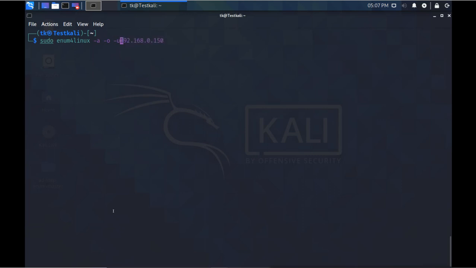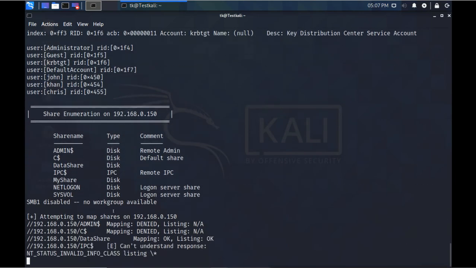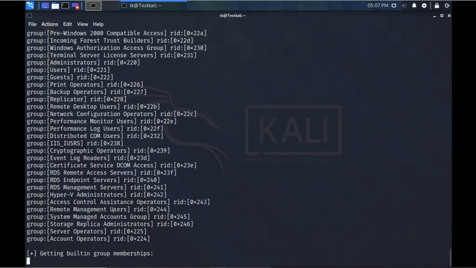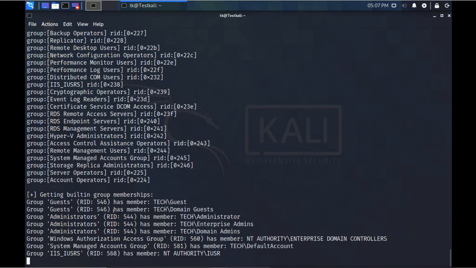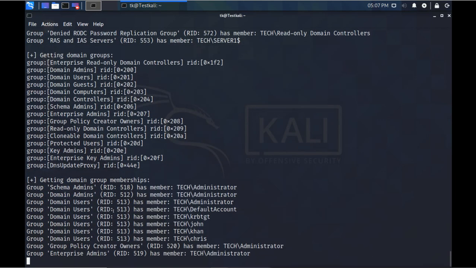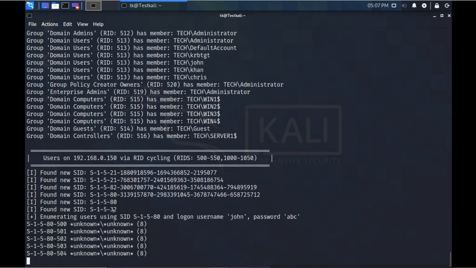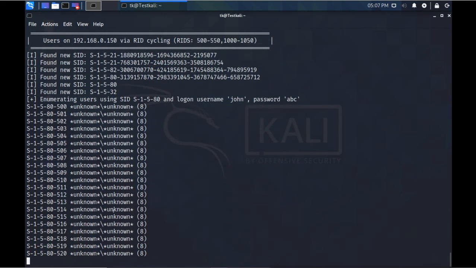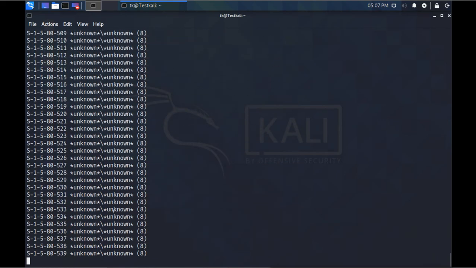I will provide the username, which is a normal user, with its password. Now you see it is getting all the information. Whether the user is a normal user, not an administrator, it is still getting lots of information.